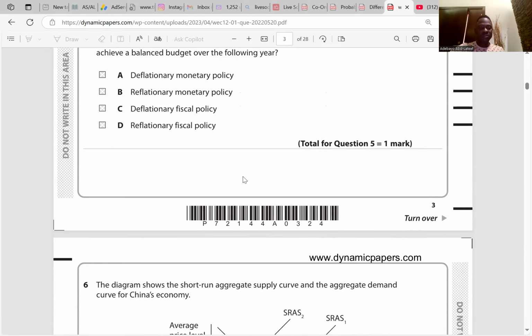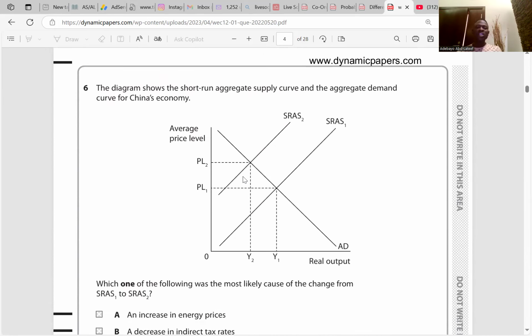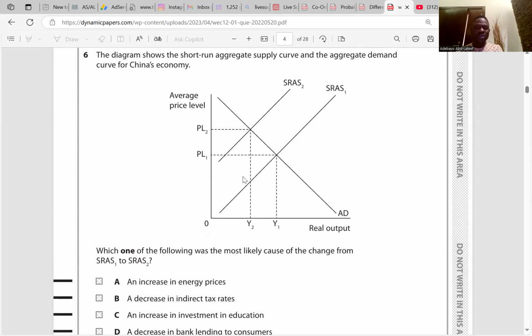Question 6. The diagram shows the short-run aggregate supply curve and the aggregate demand curve for the China economy. Which one of the following is most likely to cause the change from SRAS1 to SRAS2? That's a leftward shift. A leftward shift will be as a result of an increase in energy prices, which will bring about an increase in the cost of production. So the answer is A for question 6. Done. We go to question 7.